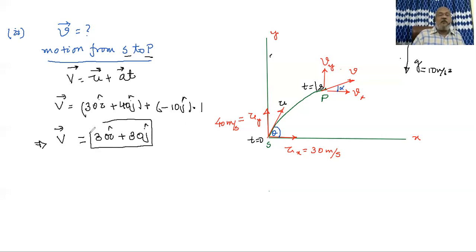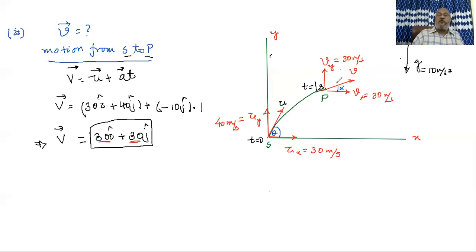Once you see the final velocity vector in this way, we clearly are able to see that its x component will be along positive x direction with a value 30, y component will be upward or in positive y direction with a value 30. So Vx equal to 30 meter per second, and Vy equal to 30, which we have found earlier also.